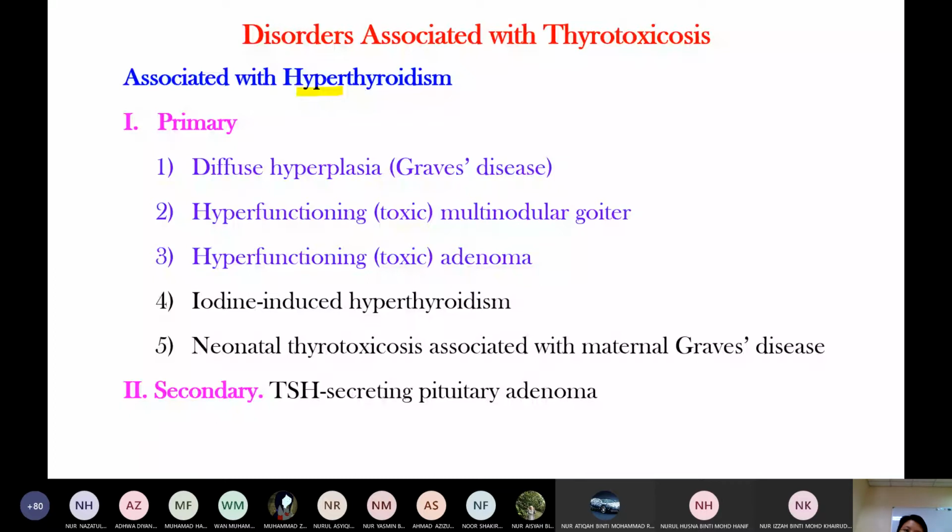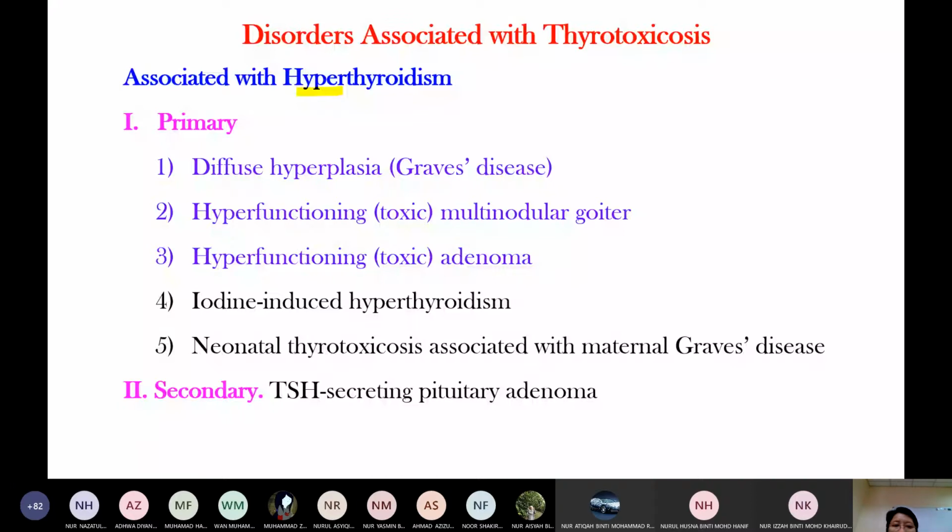So in secondary hyperthyroidism, there is an adenoma in the thyrotrope cells, and this adenoma produces more TSH hormone, then it causes hyperthyroidism. So this is secondary. More TSH acts on the thyroid gland, then the thyroid gland produces more thyroid hormone. That's why it is called hyperthyroidism. So hyperthyroidism means the gland itself is hyperactive.